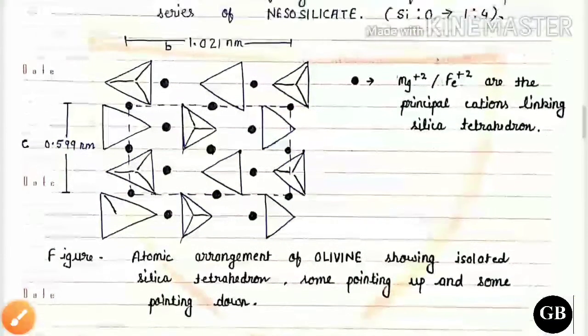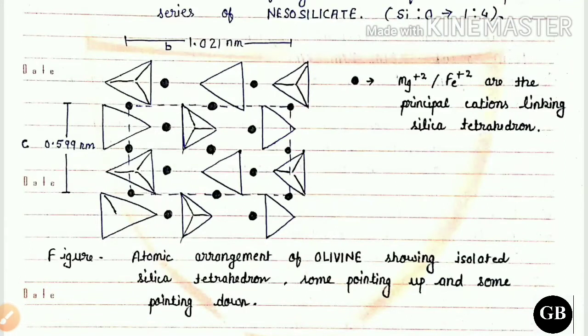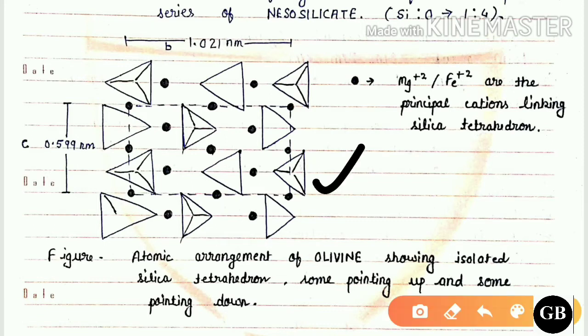And in this structure we can see all the magnesium and iron ions are linking with silica tetrahedra. So this structure indicates the atomic arrangement of olivine showing isolated silica tetrahedra.